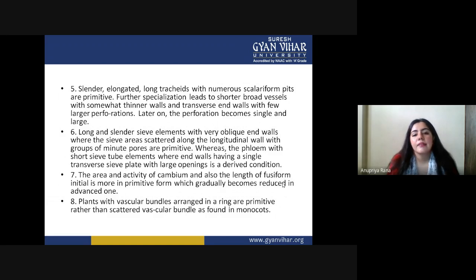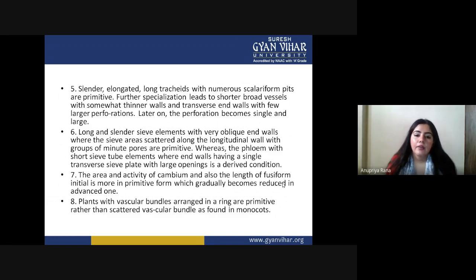Long and cylindrical sieve elements with oblique end walls, where the sieve areas are scattered along the longitudinal wall with groups of minute pores, are primitive. So this is the condition of the sieve elements where the longitudinal wall has minute pores; that is primitive. Whereas phloem with short sieve tube elements, where the end wall has a single transverse sieve plate with large openings, is the derived condition. That is new.